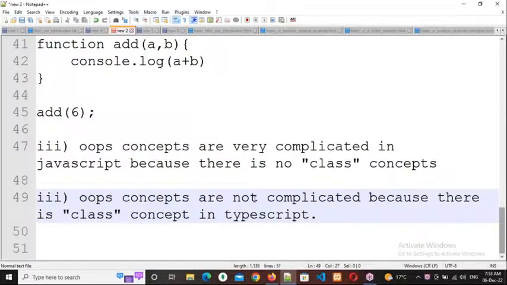If you know already about OOPs concepts, it's okay. If you don't know, no need to worry. Whenever TypeScript classes start, I will tell you those OOPs concepts. I will make you perfect. So what is the thing you need to remember until then?